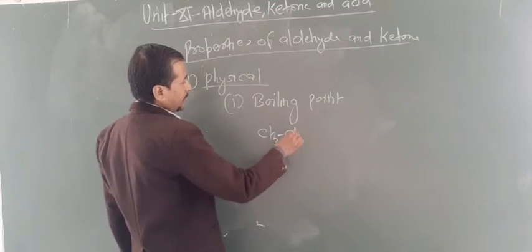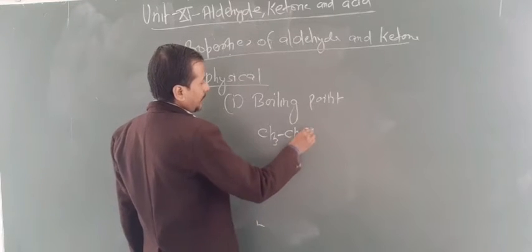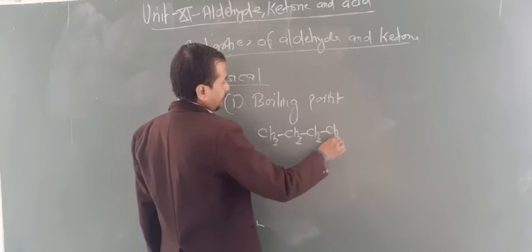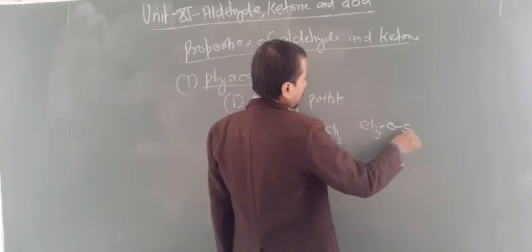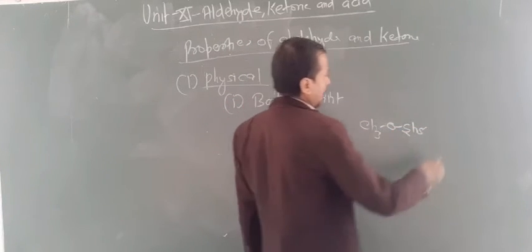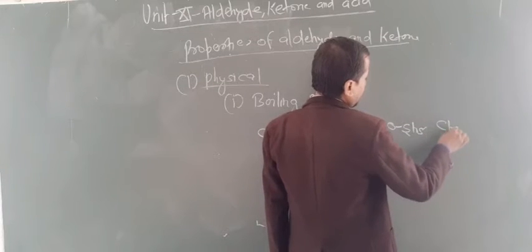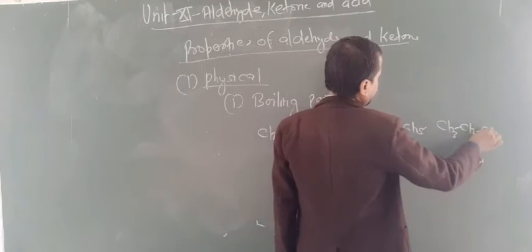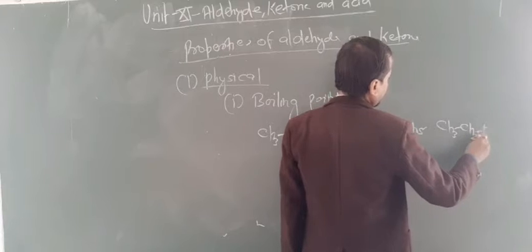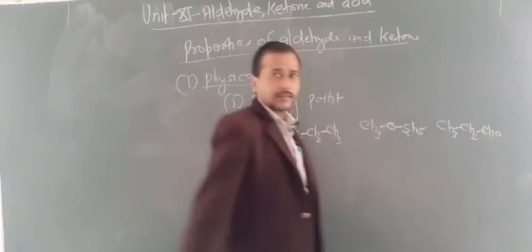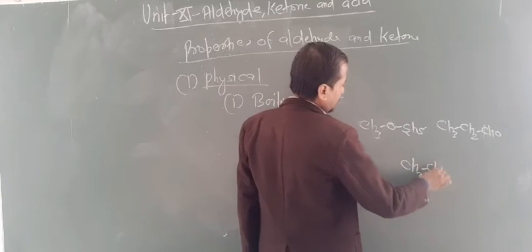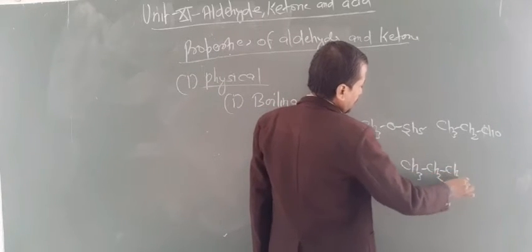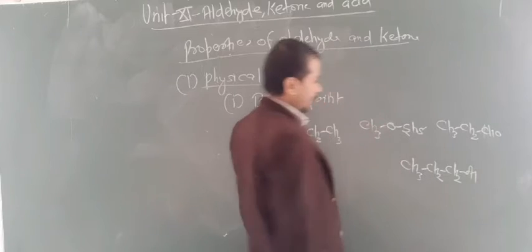You are given alkane, that is a hydrocarbon, then CH3OC2H5 (an ether), and propanol, and also one more chemical, propanol.